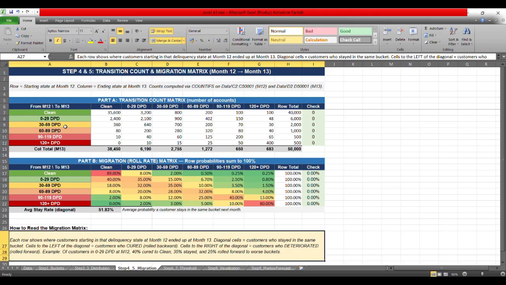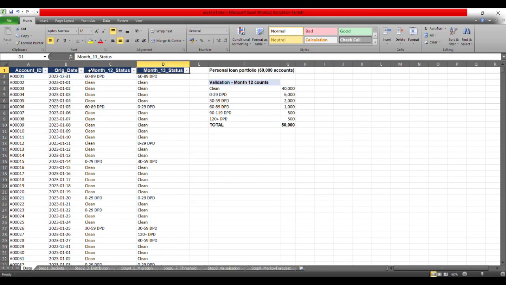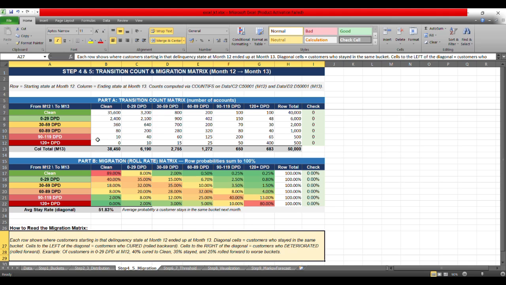These counts are computed via the COUNTIFS function from the data set. If you see the data tab, we have the month 12 status and the month 13 status, and the cross tab of these two columns is considered to calculate the transition counts. That's the 50,000 accounts, and those are the numbers that you have seen.